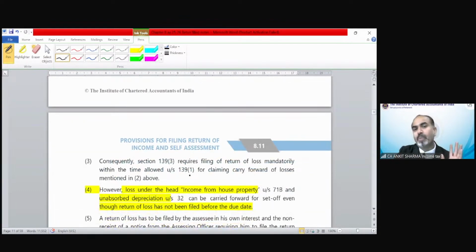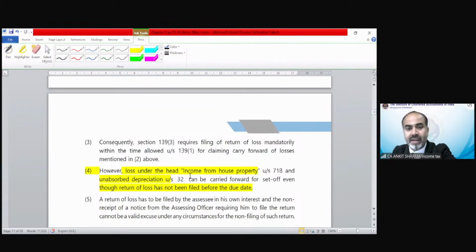Only the house property loss has the special category that you can carry forward even if you file the return of loss after the due date. So point number 4 says that loss under the head house property under section 71B and unabsorbed depreciation could be carried forward and set off in future years even if you have not filed the return up to the due date. Clear?